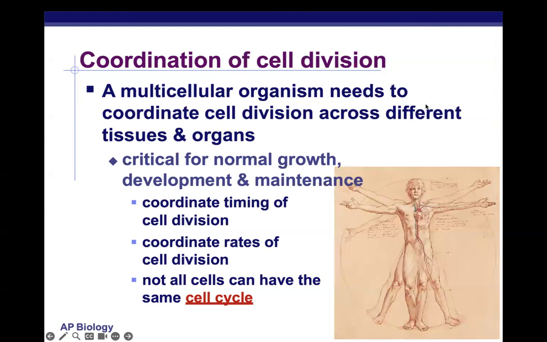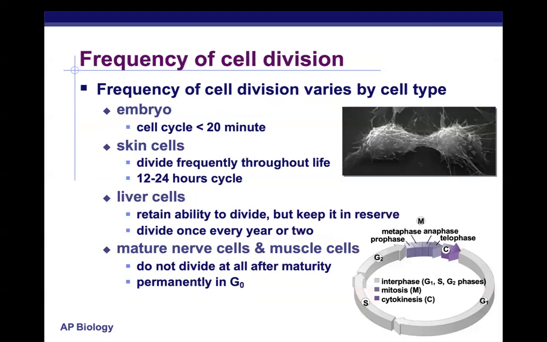So a multicellular organism needs to coordinate cell division across different tissues and organs. That's really critical for normal growth and development. No two tissues would need their cells to divide at the exact same time or at the exact same rate. Not all cells can have the same cell cycle. So what's telling each type, like a skin cell versus a brain cell versus a muscle cell versus a lung cell, when and if and how fast to divide? The frequency of cells dividing varies by cell type.